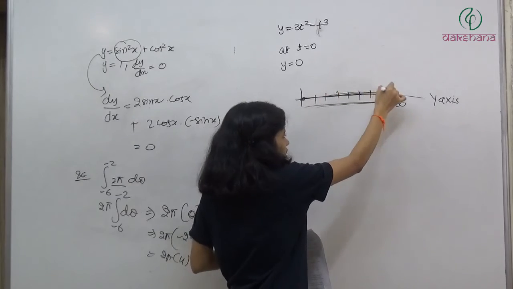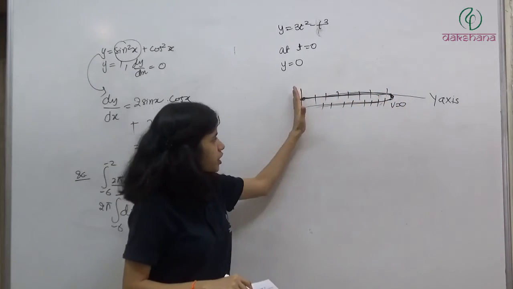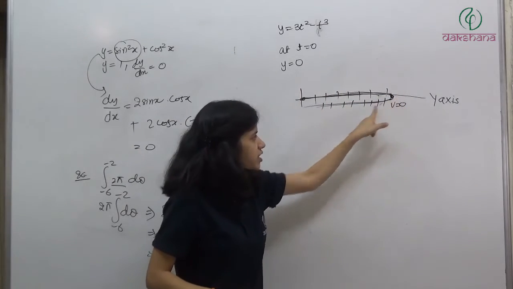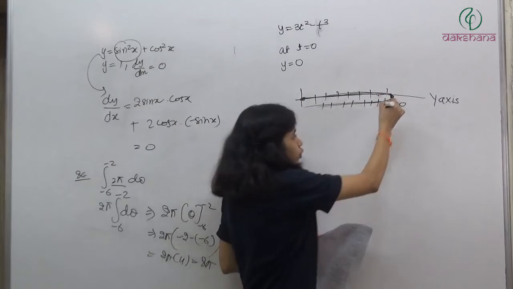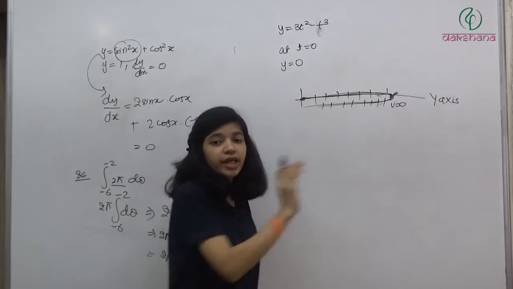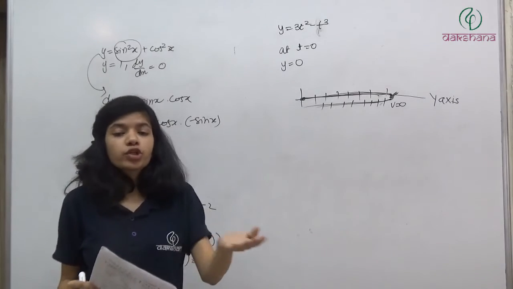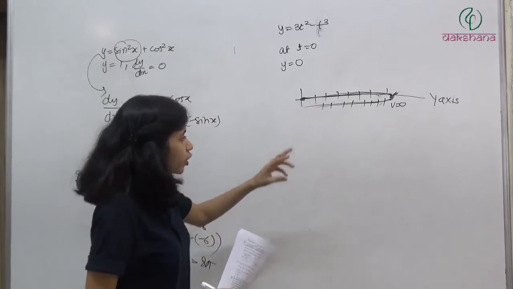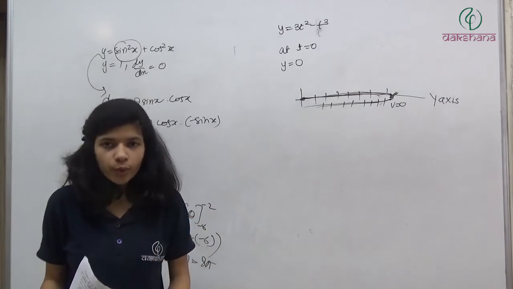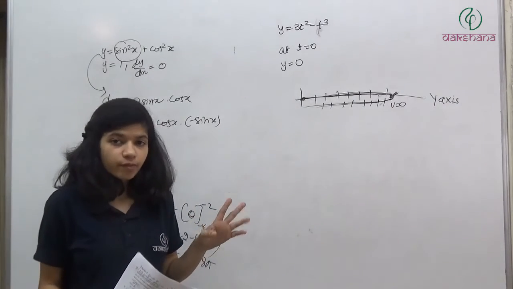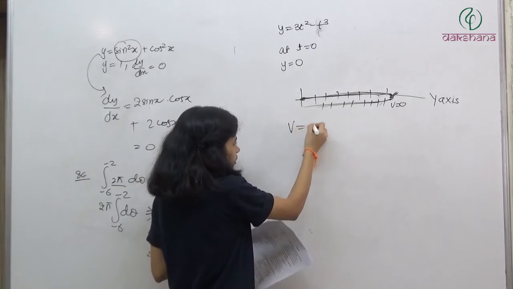Initially its position was like this. When it takes a turn, its position will become lesser. Initially its position is increasing; when it takes a turn, its position will start decreasing. So up to this point, its position is going to increase. Basically, if I want to find out at which point it will have the maximum position, I will calculate the time when it had velocity equal to 0, because after that its position is going to decrease. So up to that point its position was increasing. So basically we have to find out the time when velocity was 0.